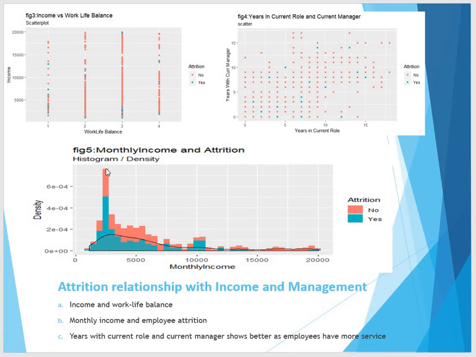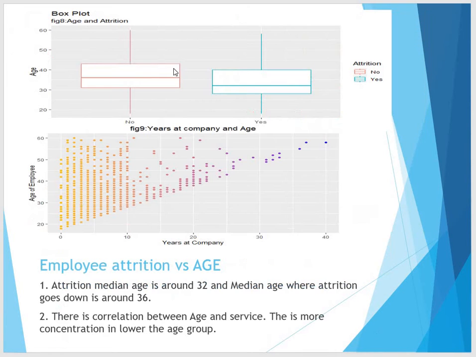This plot on the histogram and density shows monthly income and attrition. We see the concentration of density on monthly income below or around 7,000. The attrition rate is very high. This is a box plot that shows age and attrition. We see that at a median age of 36 attrition goes down, whereas at 32 it is very high.